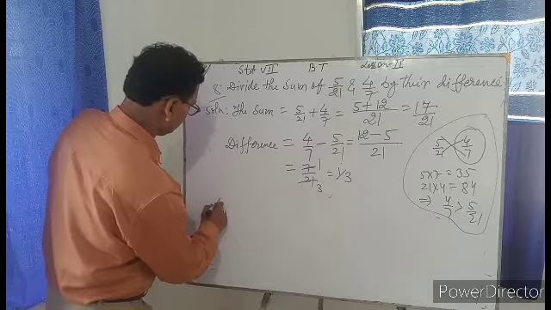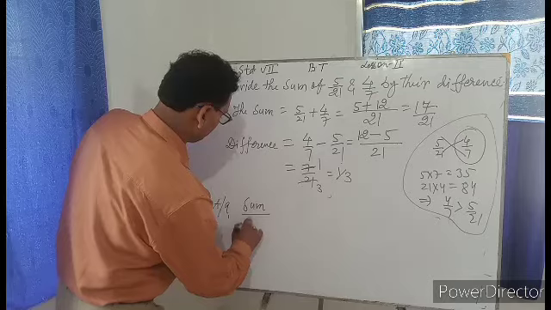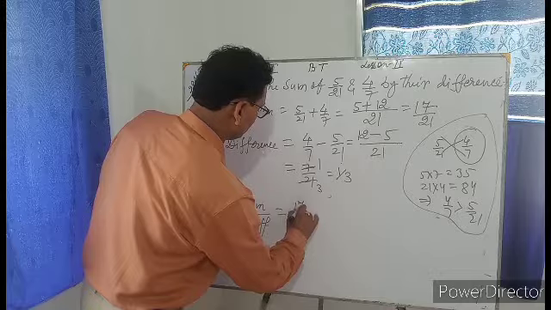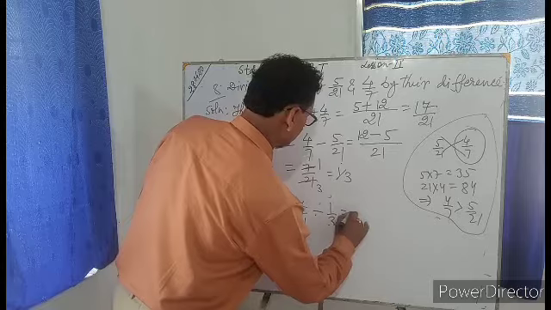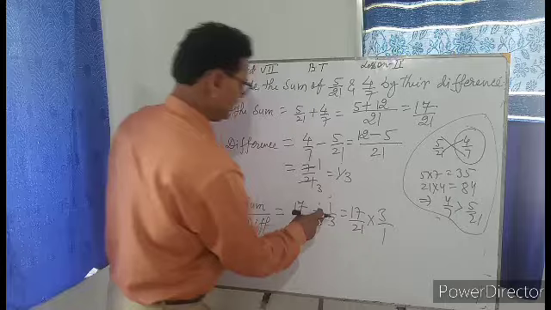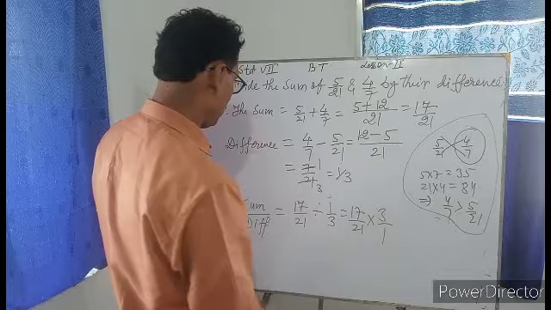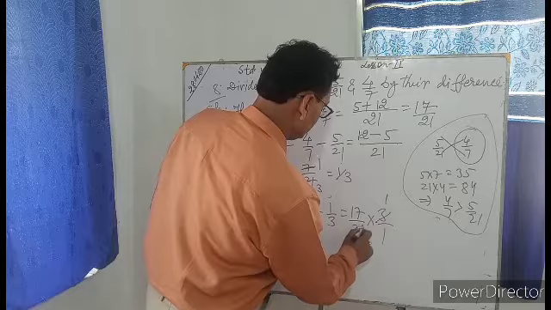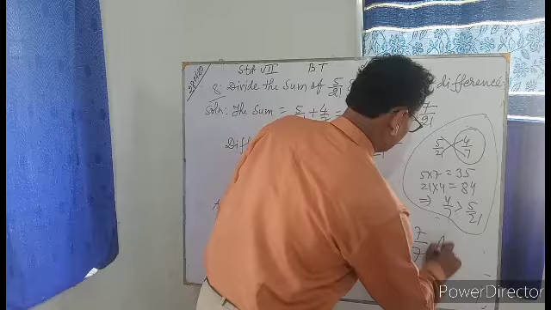According to the question, sum divided by difference is equal to 17/21 divided by 1/3, and this will give you 17/21 into 3/1, because when divide becomes multiply, the fraction gets inverted. 3 sevens are 21 and you have 17/7.